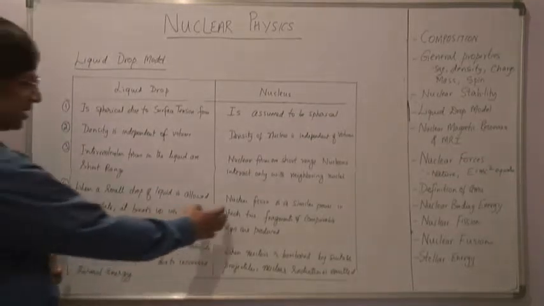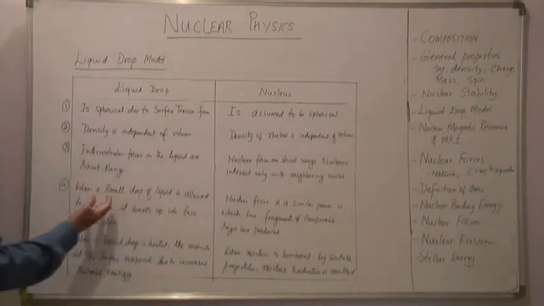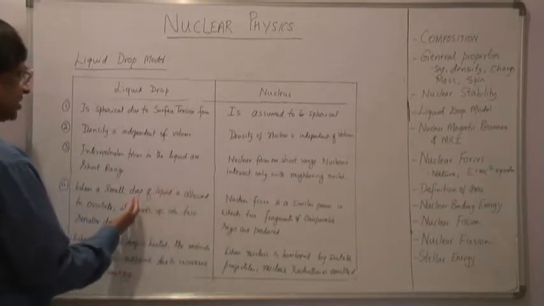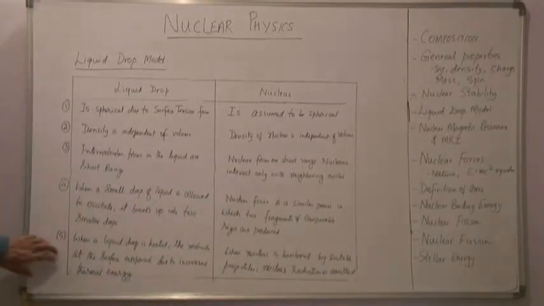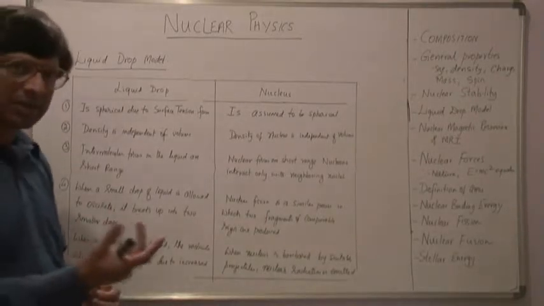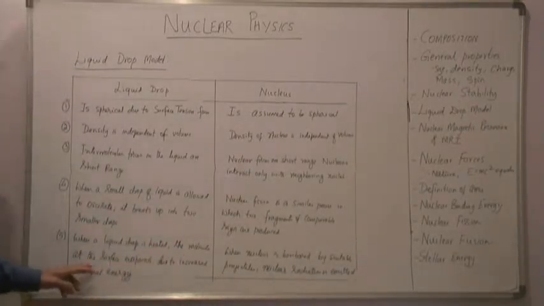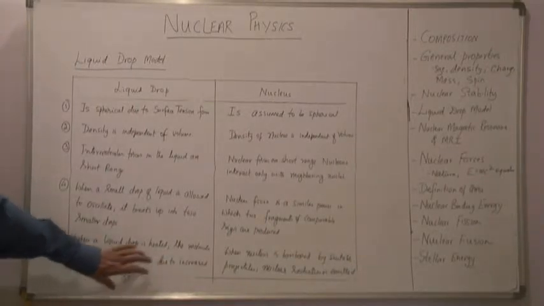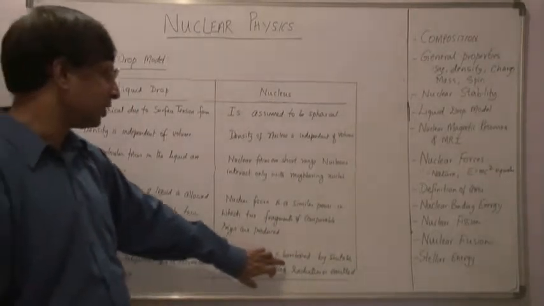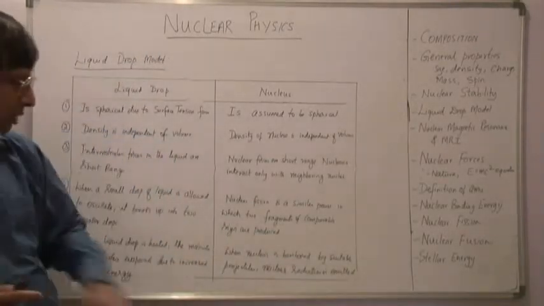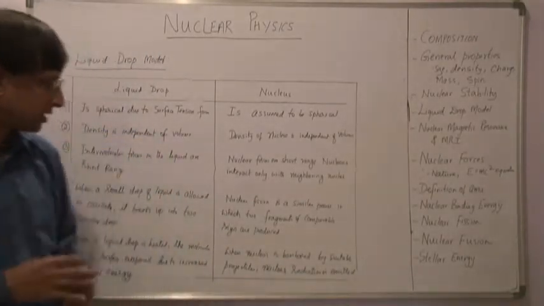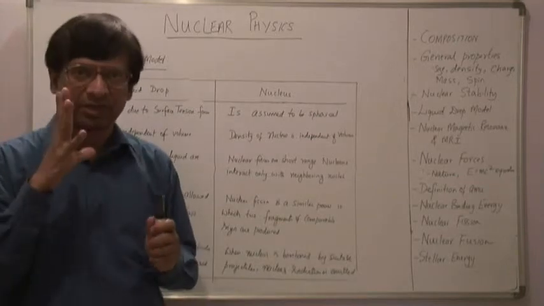So in terms of properties, the nucleus is pretty similar to a liquid drop. And finally, when a liquid drop is heated, when I supply heat energy to it, the molecules at the surface evaporate due to increased thermal energy. In the case of a nucleus, when it is bombarded by suitable projectiles, nuclear radiation is emitted.